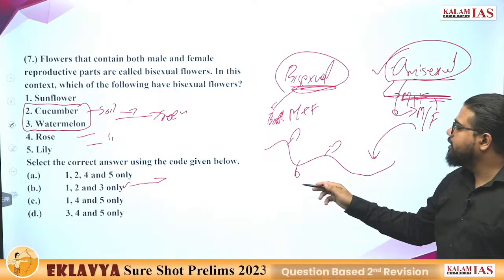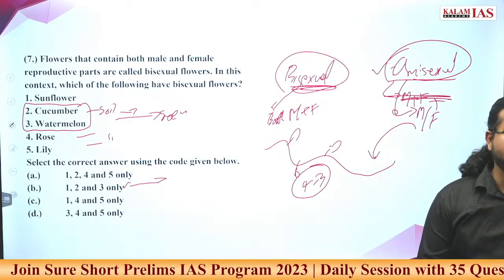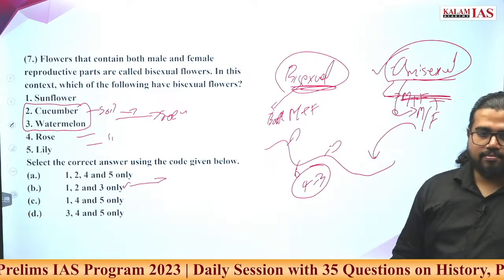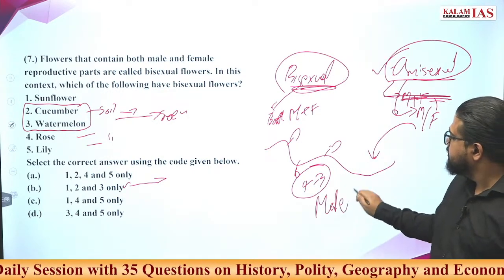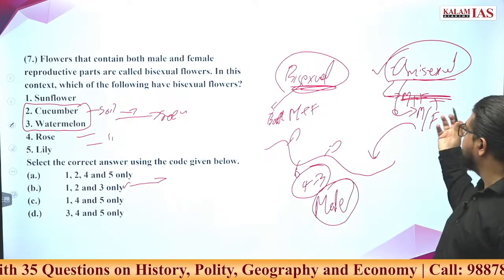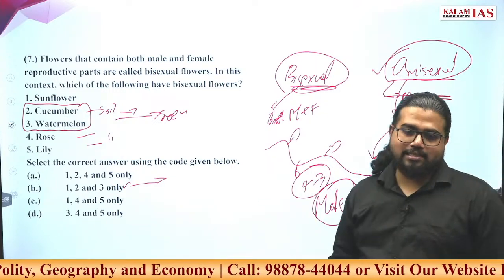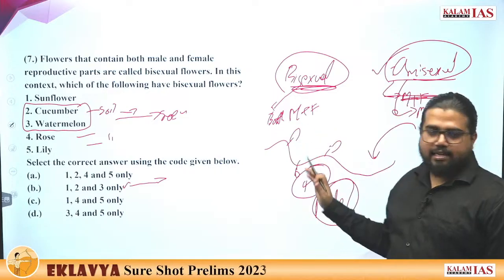But after that, only 3 or 4 cucumbers, 3 or 4 watermelons will be formed out of these flowers. What happened to the rest of the flowers? The rest of the flowers are male flowers. They will just transfer their reproductive organ to the other plant by some means, some wind or some honeybees and all these. Then they die out.